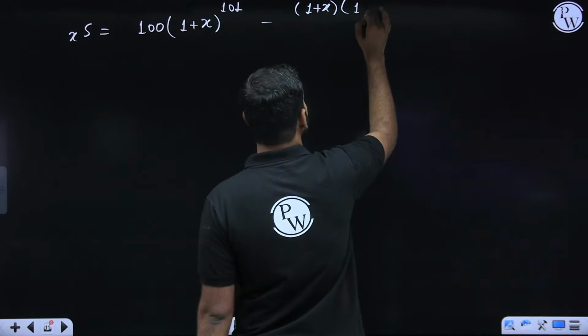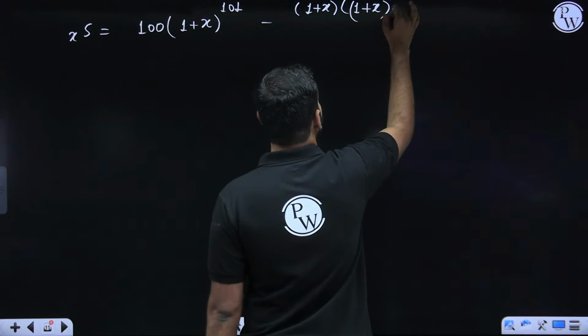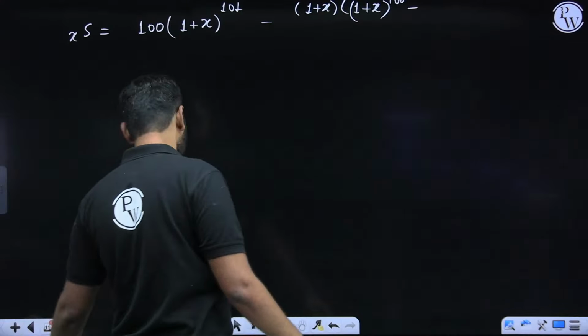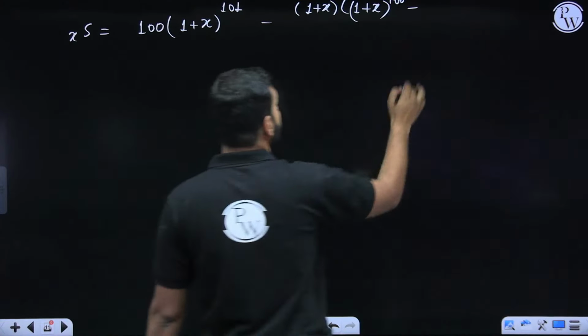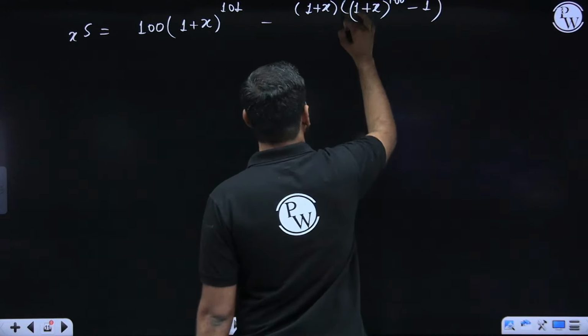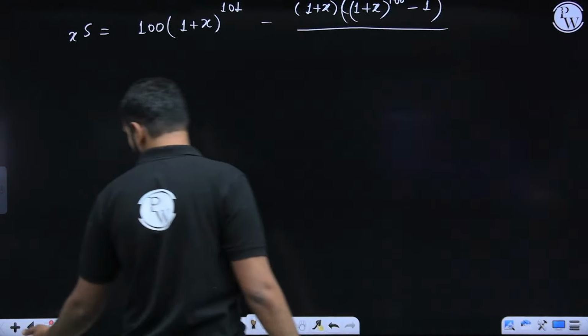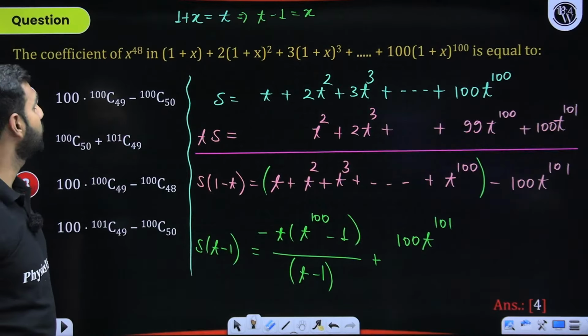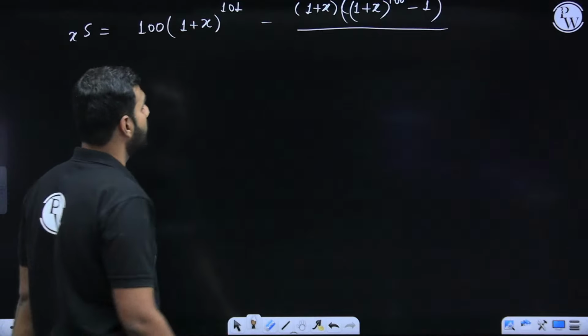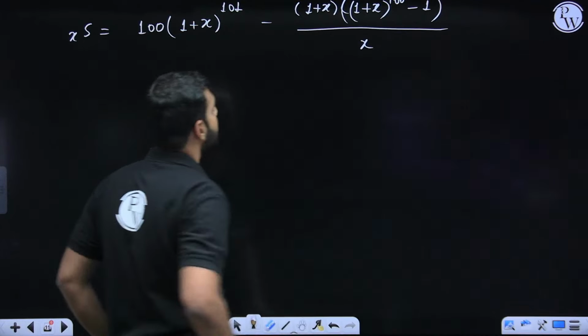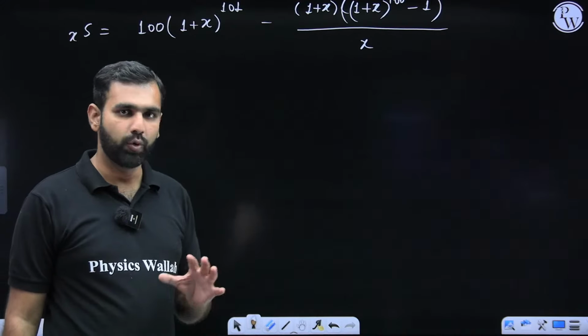So this leaves you with 1 plus x to the power 100 minus 1, whole divided by t minus 1, and we have already learned that t minus 1 is x. Did you understand this part also comfortably? Can I move ahead from here?